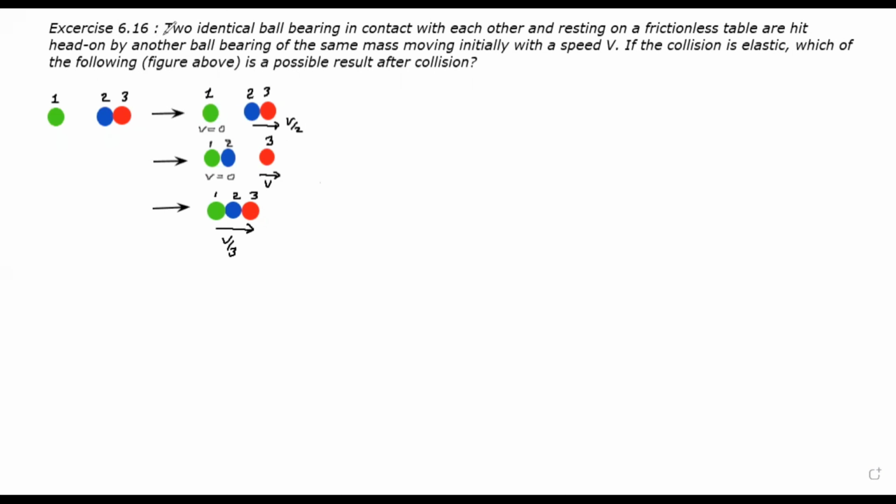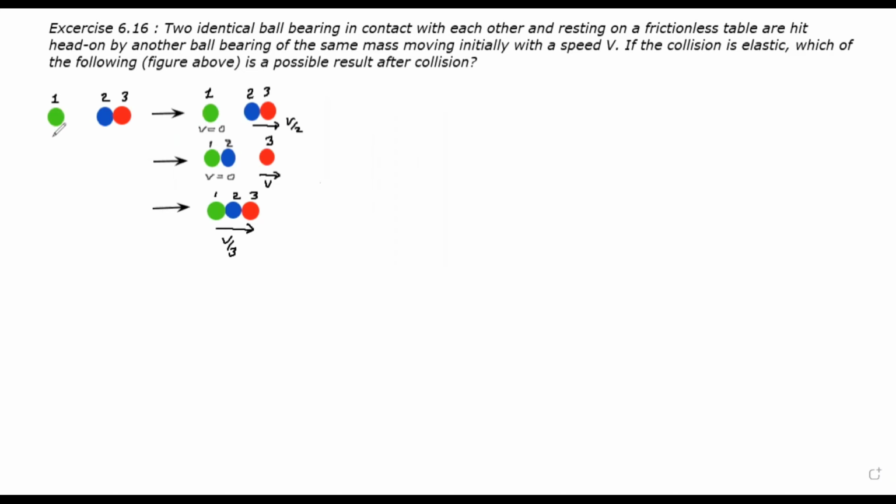Exercise 6.16. Two identical ball bearings in contact with each other and resting on a frictionless table are hit head on by another ball bearing of the same mass moving initially with a speed v. If the collision is elastic, which of the following figures above is a possible result after the collision?